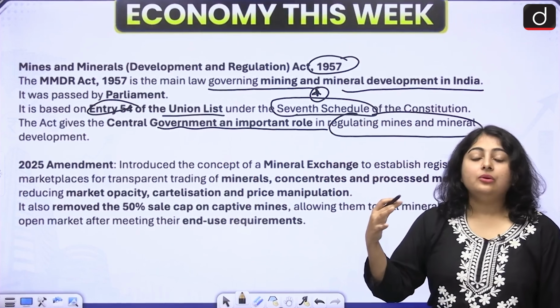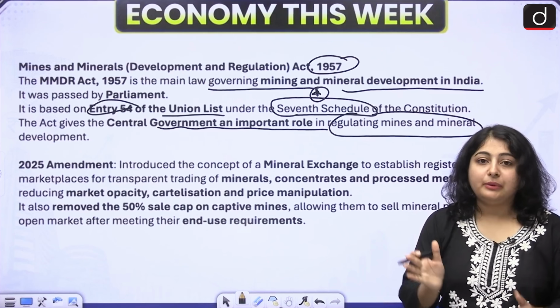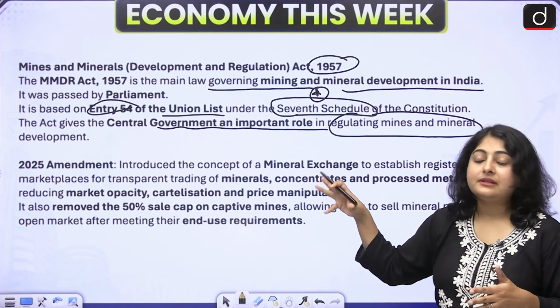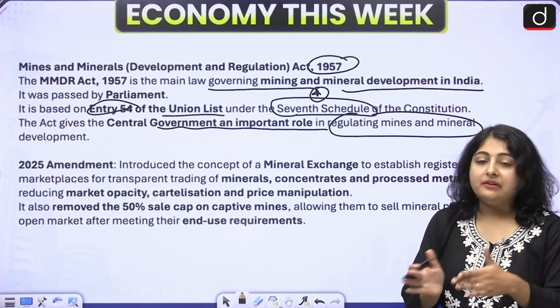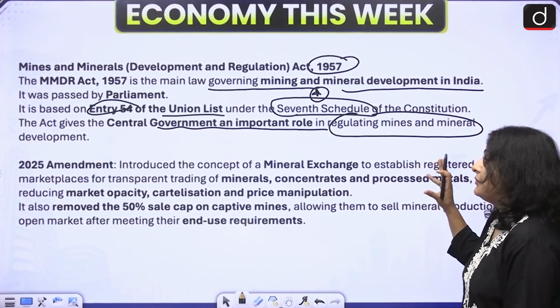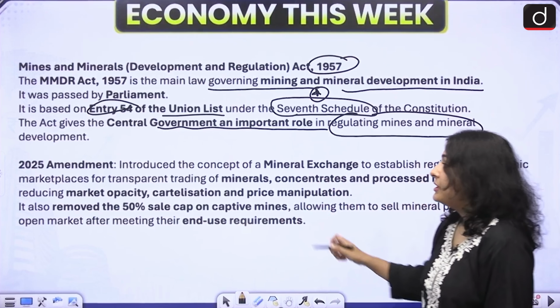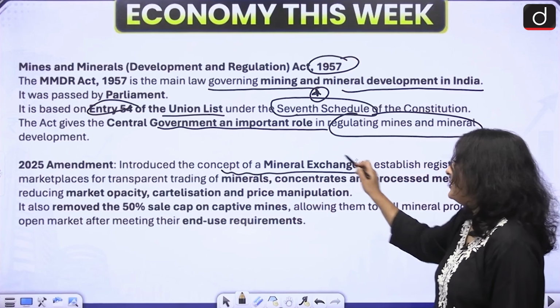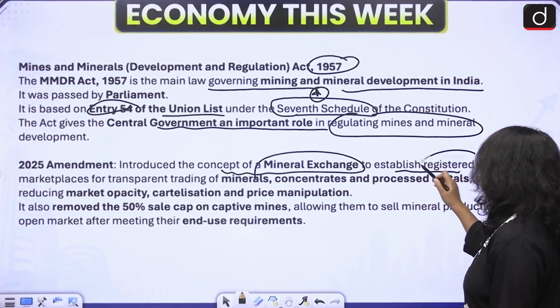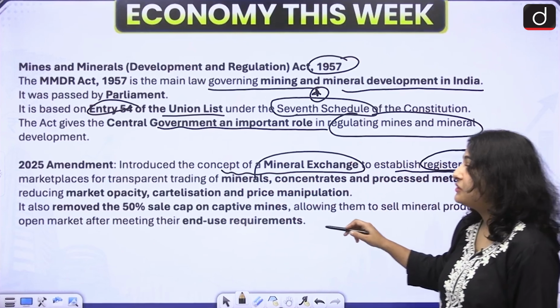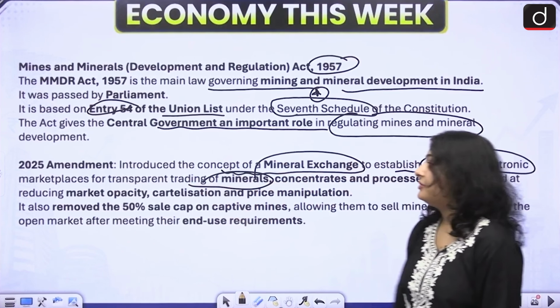Okay. Now, the last amendment in 2025. This amendment we have already discussed, but previously in 2025 also, there was a new amendment which the government introduced. It introduced the concept of mineral exchange to establish registered electronic marketplaces for transparent trading of minerals.